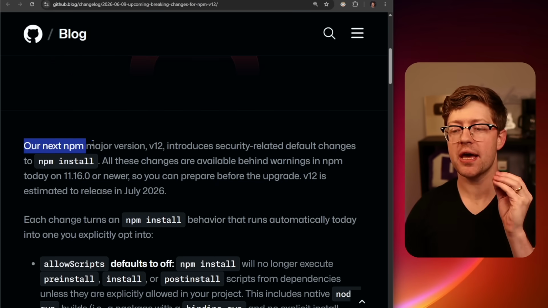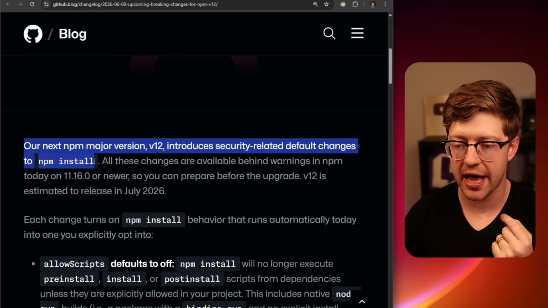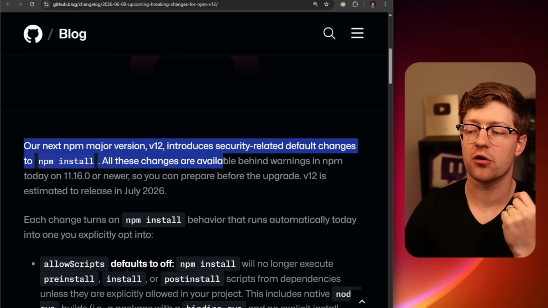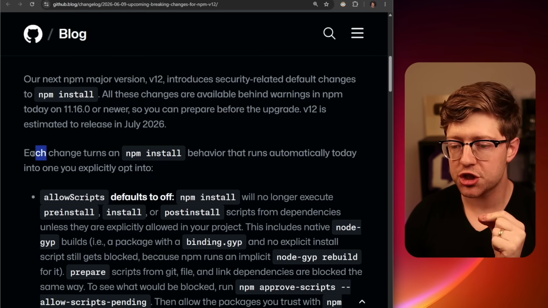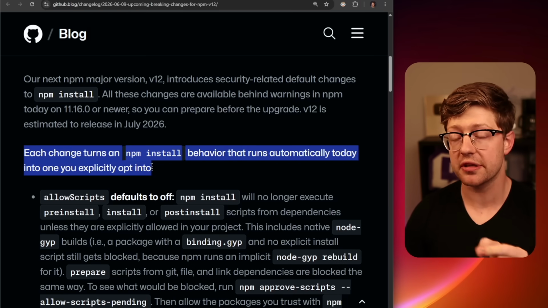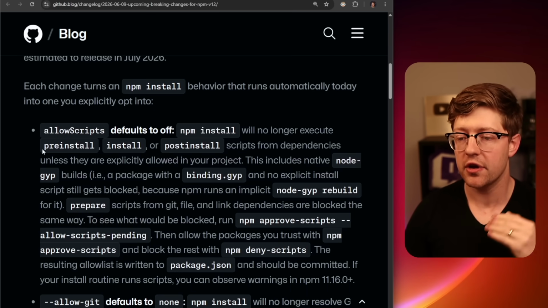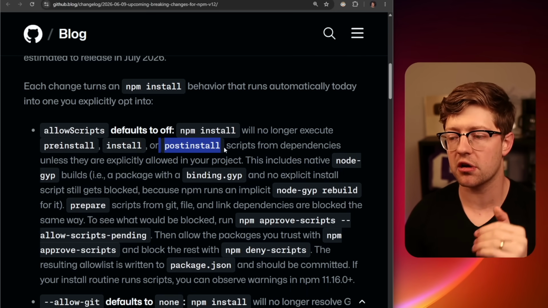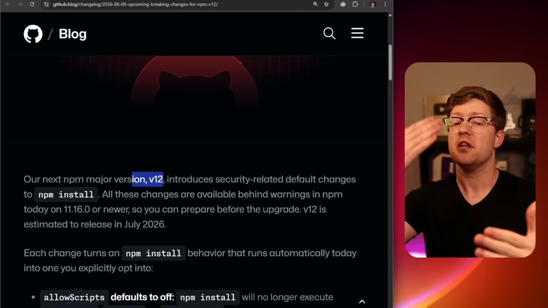Our next NPM major version, version 12, introduces security-related default changes to NPM install. All these changes are available behind warnings in NPM today on 11.16 or newer. Each change turns an NPM install behavior that automatically runs today into one you explicitly opt into, which means allow scripts, which is defaulted to off. Pre-install, install, or post-install scripts will not run by default in NPM version 12. Guys, this is a really big deal. This is actually tremendous for the industry.